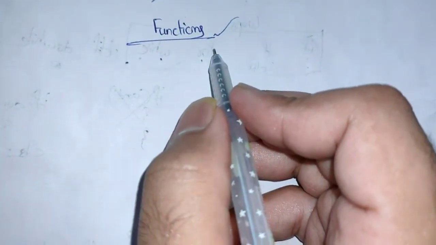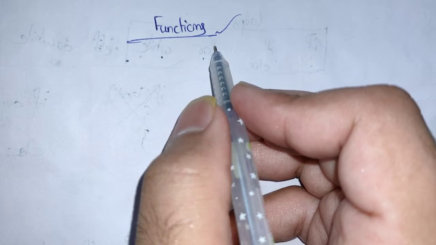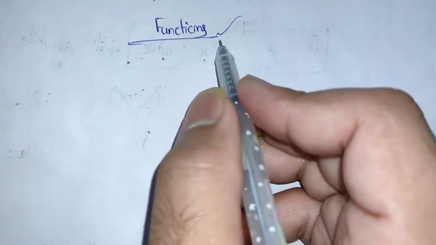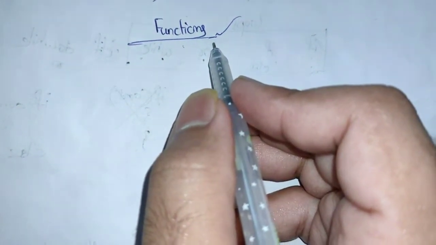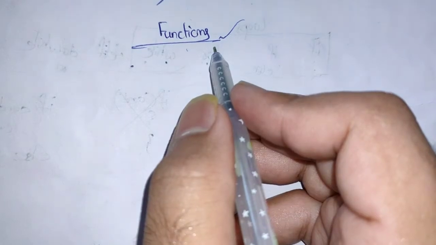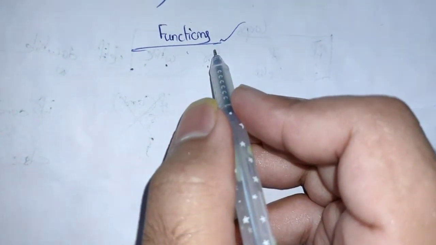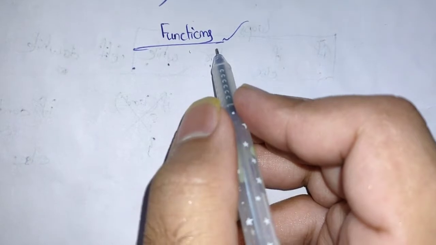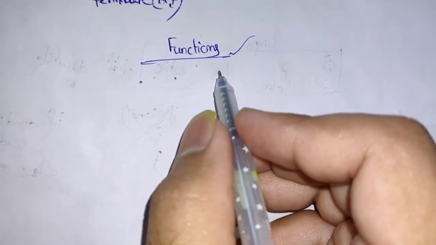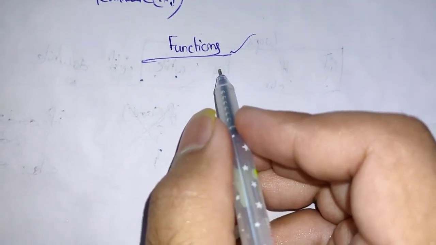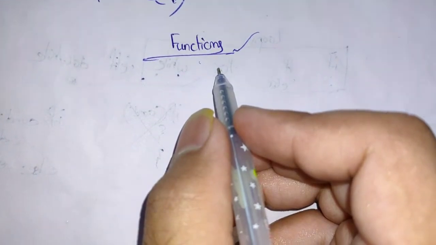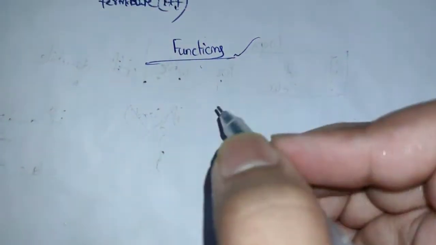So why do we need functions? First of all, we should know what functions are. Functions are nothing but a block of statements which consist of code. So why do we use functions? Functions are used for easy debugging, like you can debug the code easily. Code can be reusable. I will show you why code can be reusable in functions.